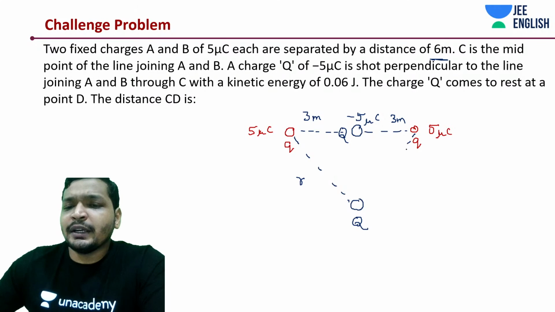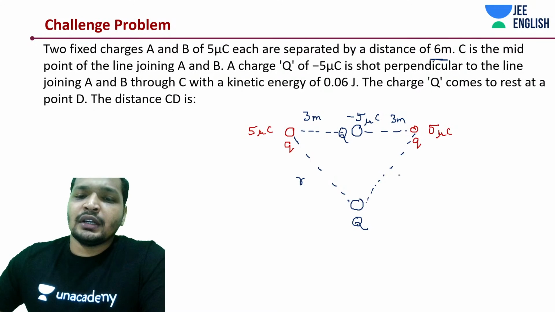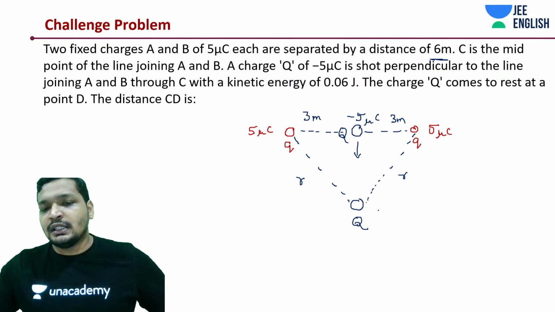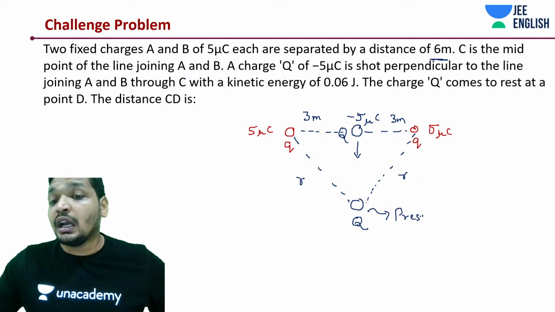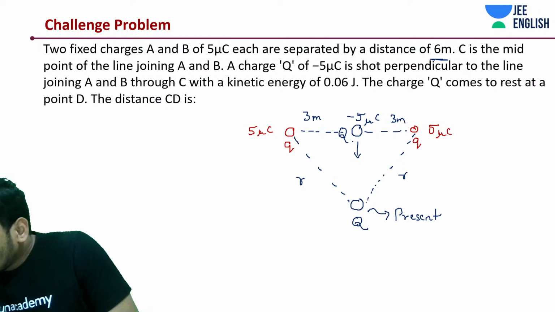So we have to ultimately find out R, which we can quickly do. It's moving symmetrically, it's shot perpendicularly. This is the present position of the Q, and we need to find out AD.